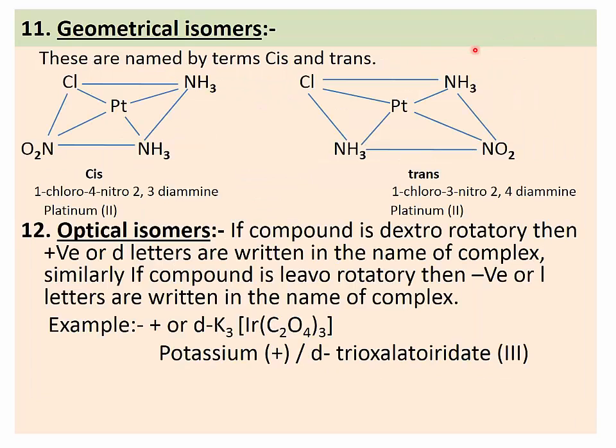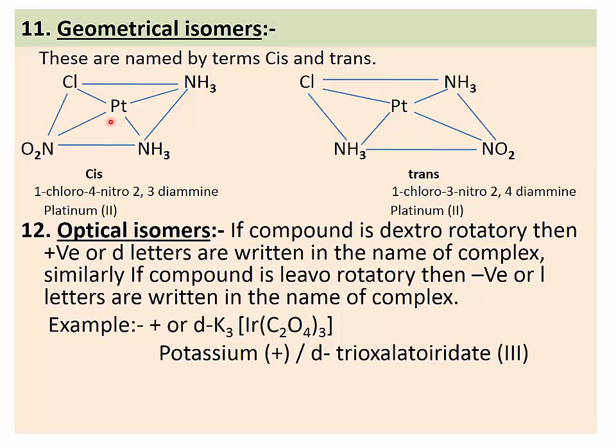Then see the next rule, geometrical isomers. These are named by the terms cis and trans. We know that when two same groups, same ligands, are present on the same side of the metal atom, at that time it is called the cis isomer.